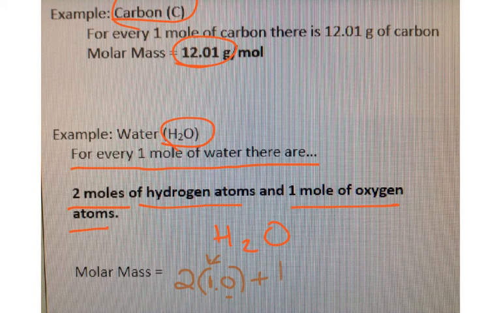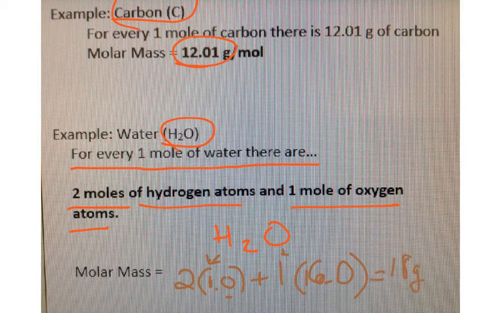Then I know I have 1 mole of oxygen, because there's only 1 oxygen in the H2O formula, and each oxygen has a molar mass of 16.0. Adding these up, I get 18 grams.